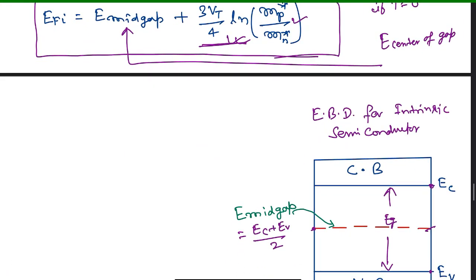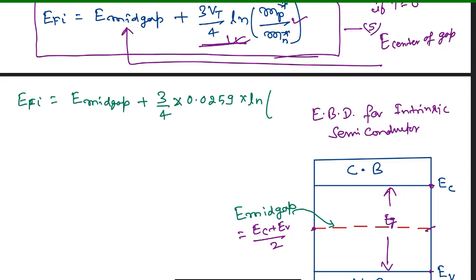Let's call this equation number 5. In equation number 5 we substitute the values, so we get EFI is equal to E mid gap plus 3 by 4, and this Vt at room temperature, its precise value is 0.0259, into ln of mp star, 0.56 times m naught, divided by mn star, 1.08 times m naught.